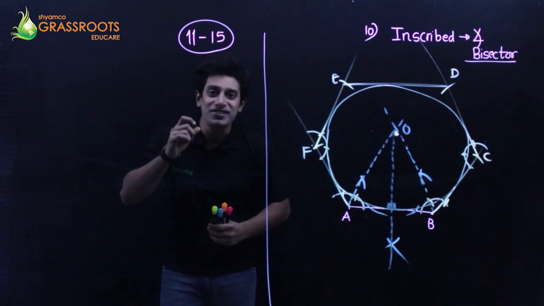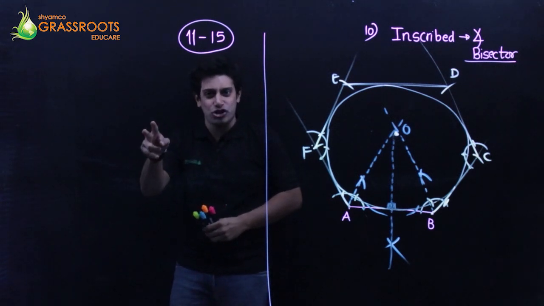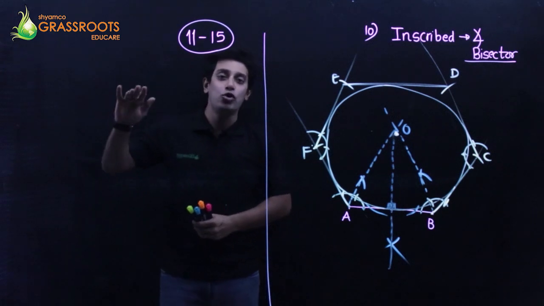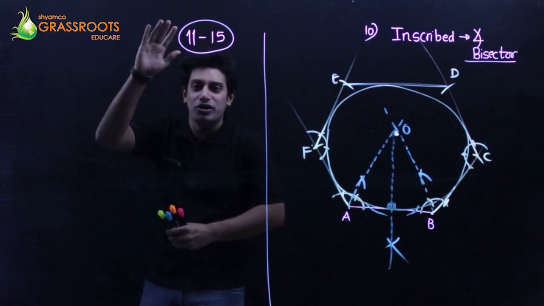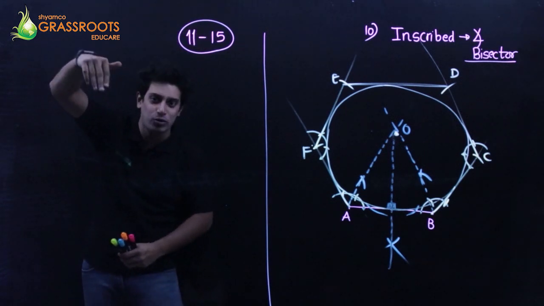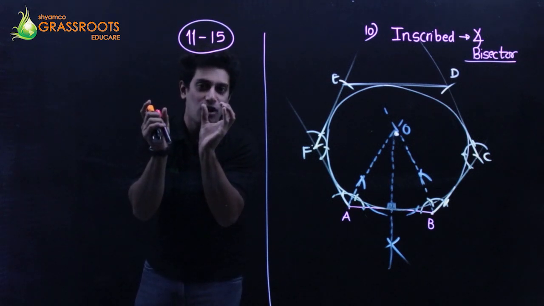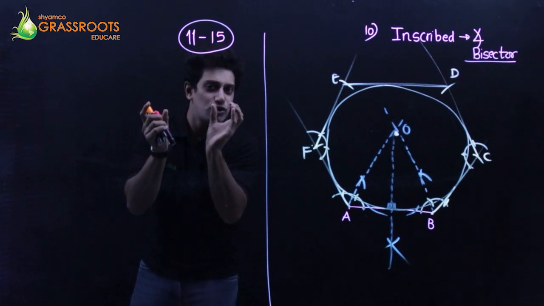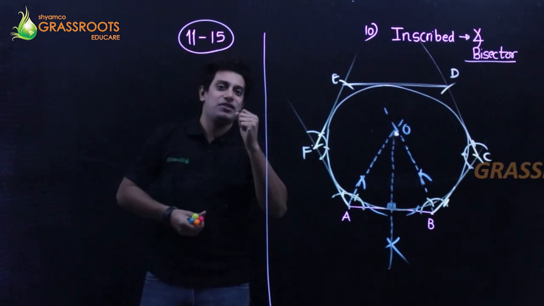Now, we start with sums which are an amalgamation, a combination of locus with construction. So what we're going to see from 11 to 15 and further down the path is construction along with locus or loci, right? So now I need to involve a few steps, a few highlights.